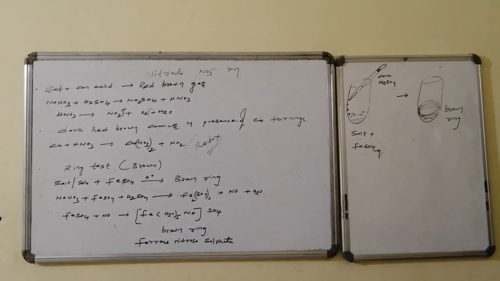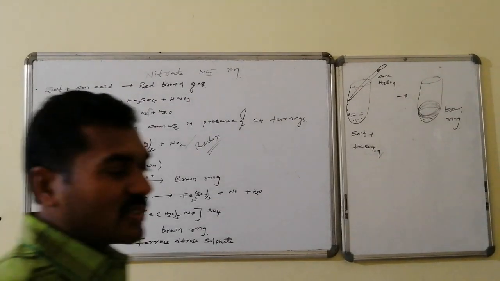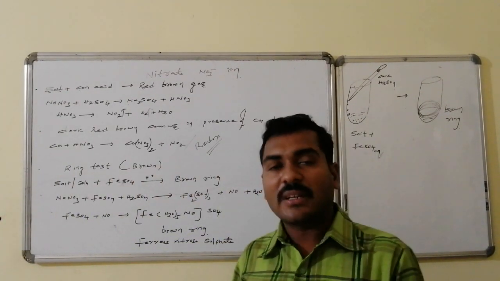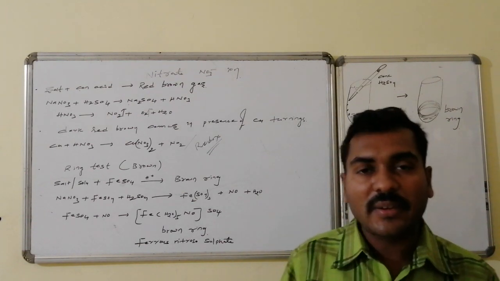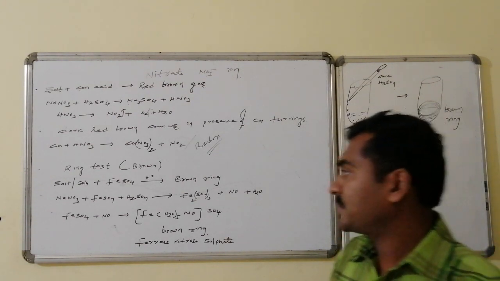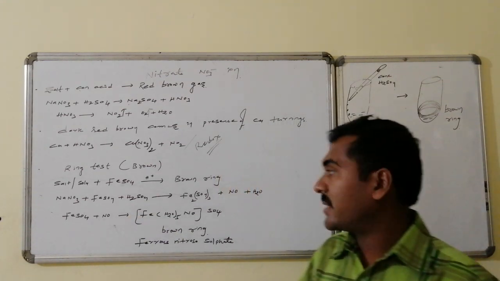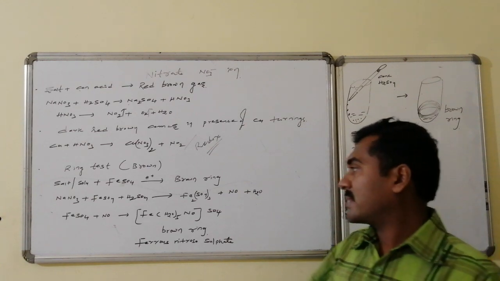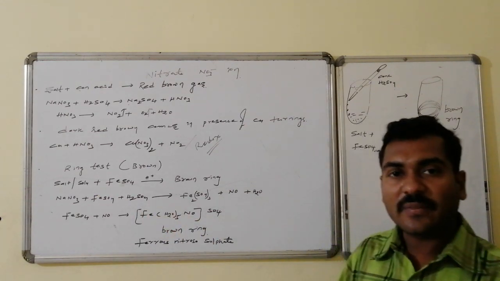Yes, the brown ring formation: the salt solution, or the salt, followed by aqueous ferrous sulfate. If it is allowed to react with concentrated sulfuric acid, brown ring formation takes place. Here, the nitrate salt reacts with sulfuric acid followed by ferrous sulfate. Ferrous sulfate undergoes oxidation to ferric sulfate.